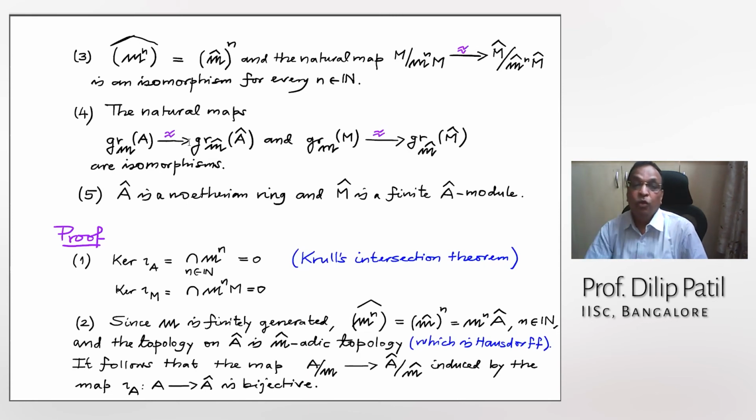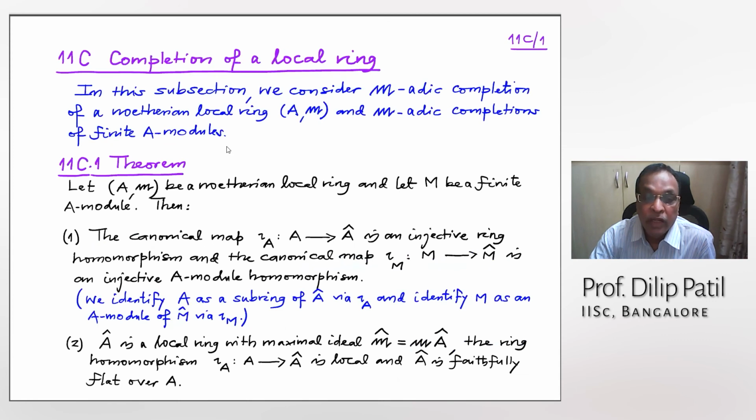Similarly, you can conclude A is Cohen-Macaulay, A cap is Cohen-Macaulay, A is Gorenstein, A cap is Gorenstein, and so many other properties, what probably JKV has used in his lecture. All right. So